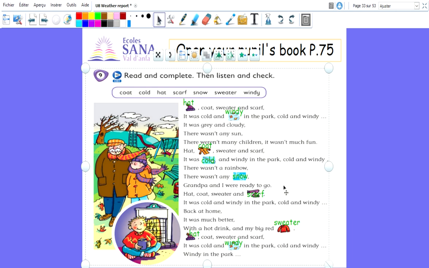Hat, coat, sweater and scarf. It was cold and windy in the park. Cold and windy. Back at home it was much better, with a hot drink and my big red sweater. Hat, coat, sweater and scarf. It was cold and windy in the park. Cold and windy. Windy in the park.